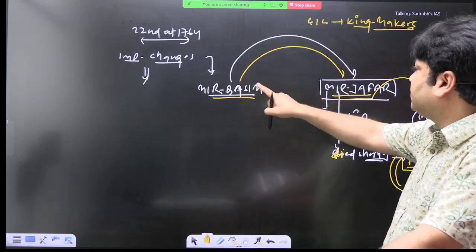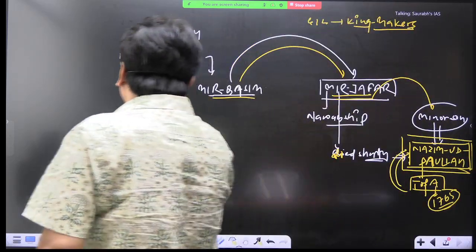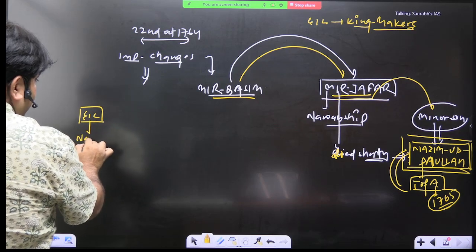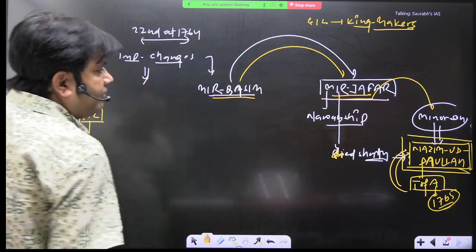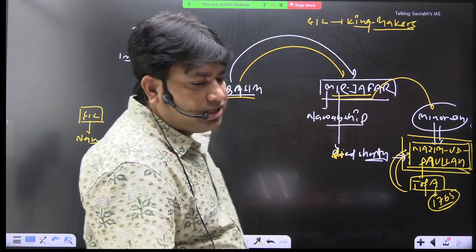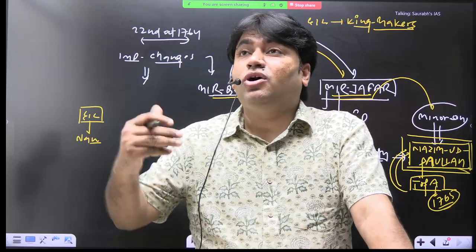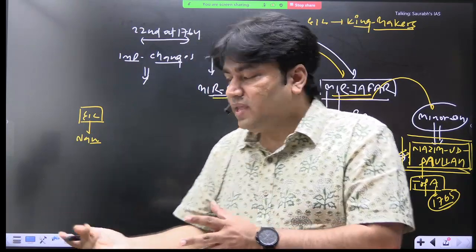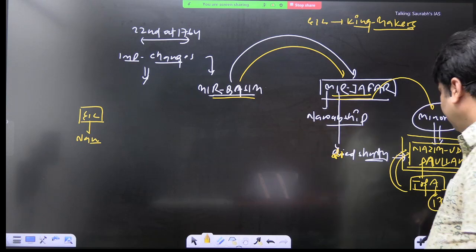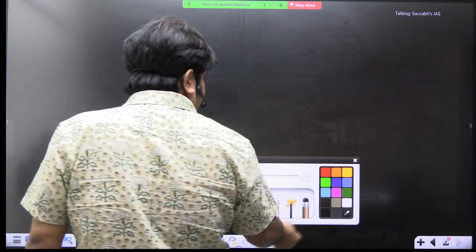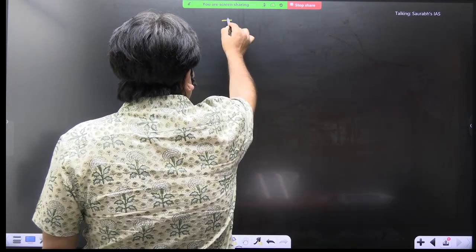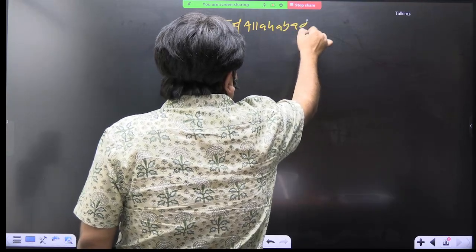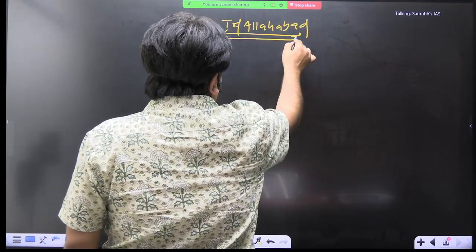Now again what we see here, we notice a trend that instead of directly assuming nawabship, EIC is appointing what? Nawabs of Bengal. Why? Because the sentiments of the local population will not go against them. They were very smart. Now what will happen after this battle? An important treaty will be signed, and that treaty is known as the Treaty of Allahabad. Write this. This treaty is important. In prelims you can get questions from this.